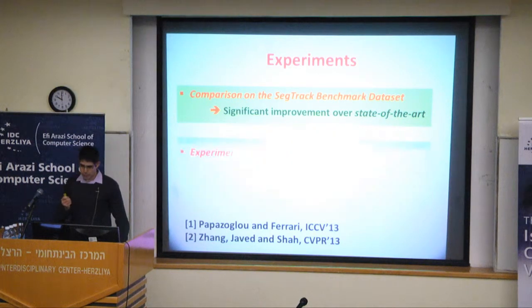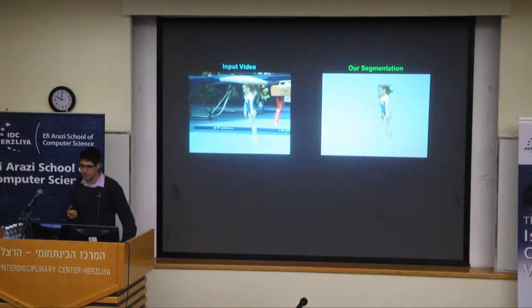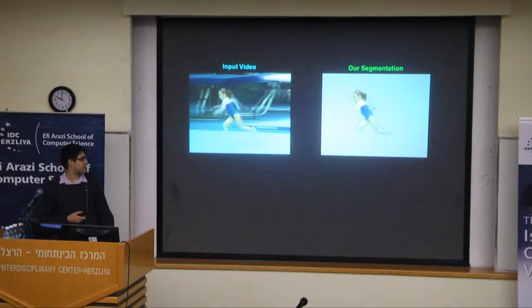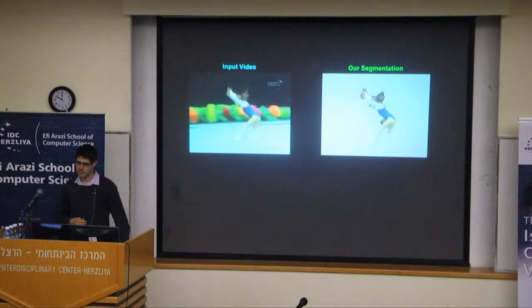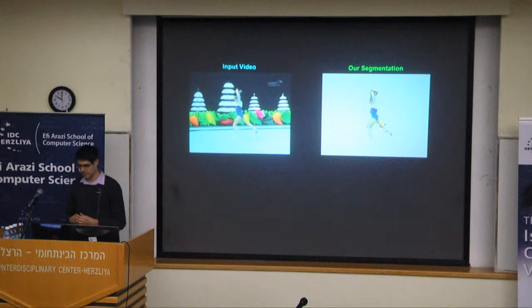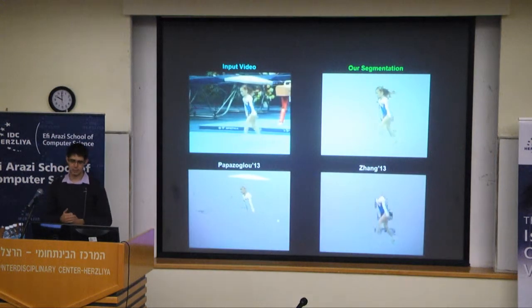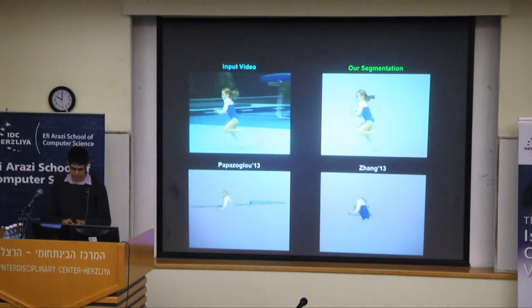Now, I don't want to show you videos from this dataset because it was not that interesting. What I want to show you is experiments on extremely difficult video sequences where we can really see very large differences between our method and others. So let's start again with this example of this girl performing the salta, and this is our result, and you can see that it captures nicely the hair of the girl, and it deals with the motion blur. Okay, so this was our result, and here again the results of our competitors, and you can see the differences.